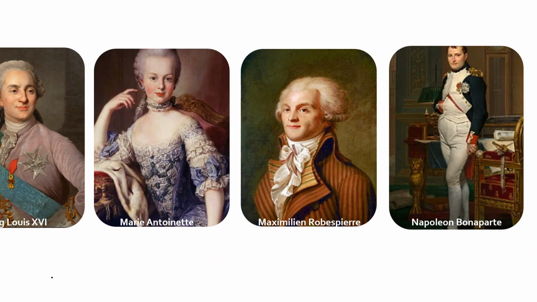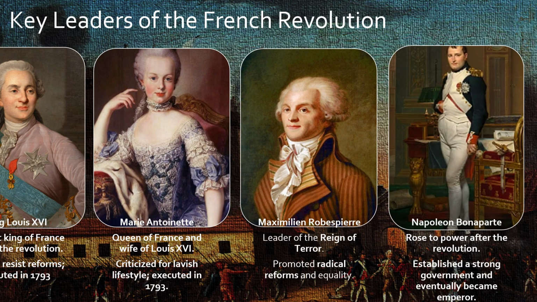So these were the people. He is a king, Louis XVI. She is Marie Antoinette. Maximilian Robespierre, he was a person, right? Leader of the Reign of Terror. Promoted radical reforms and equality. Under him, the king was executed. Next, who came to power? Napoleon Bonaparte rose to power after the revolution, established a strong government, and eventually became the emperor.